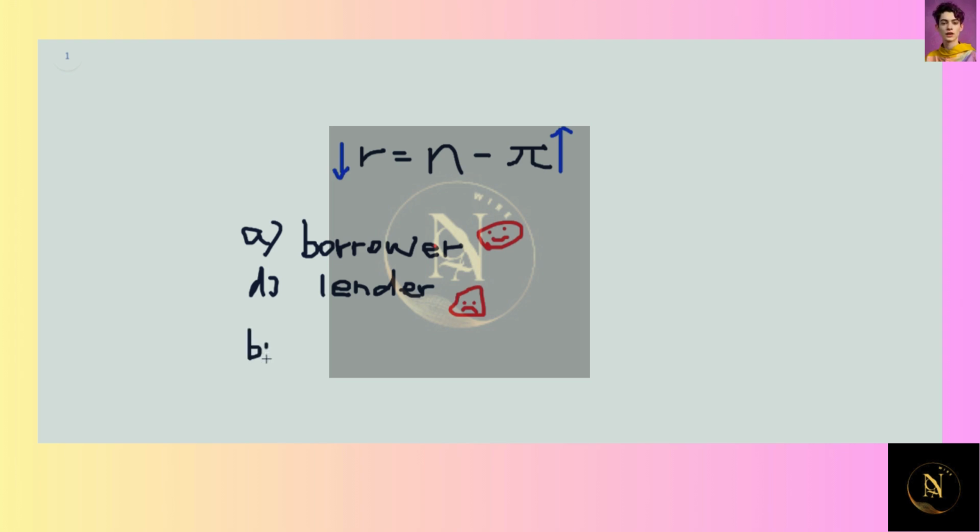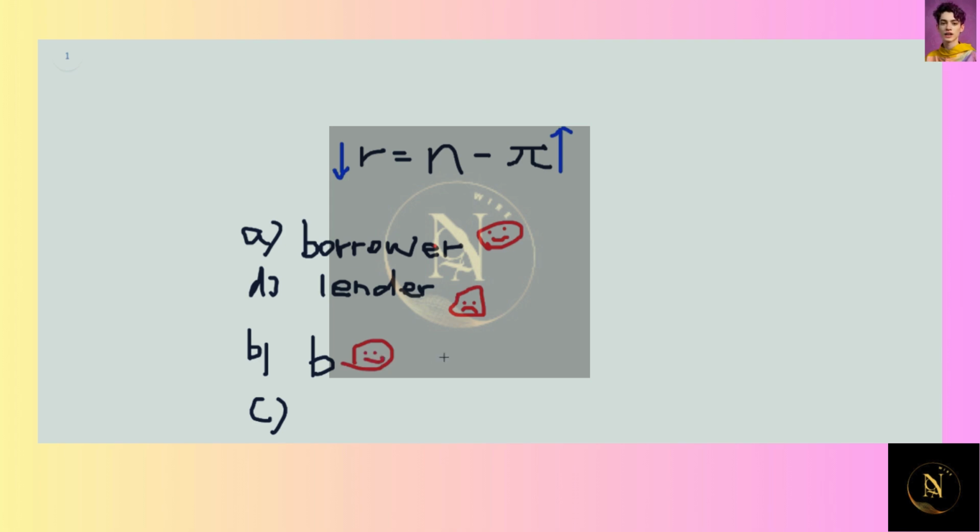Question B is asking, what about a homeowner with a fixed rate mortgage? He has this home mortgage, which means that he has to someday pay back the money that he spent to buy his house. So he's also a borrower in this case. Now the real interest rate is lower, so this borrower is better off. He is happy, just like the government.